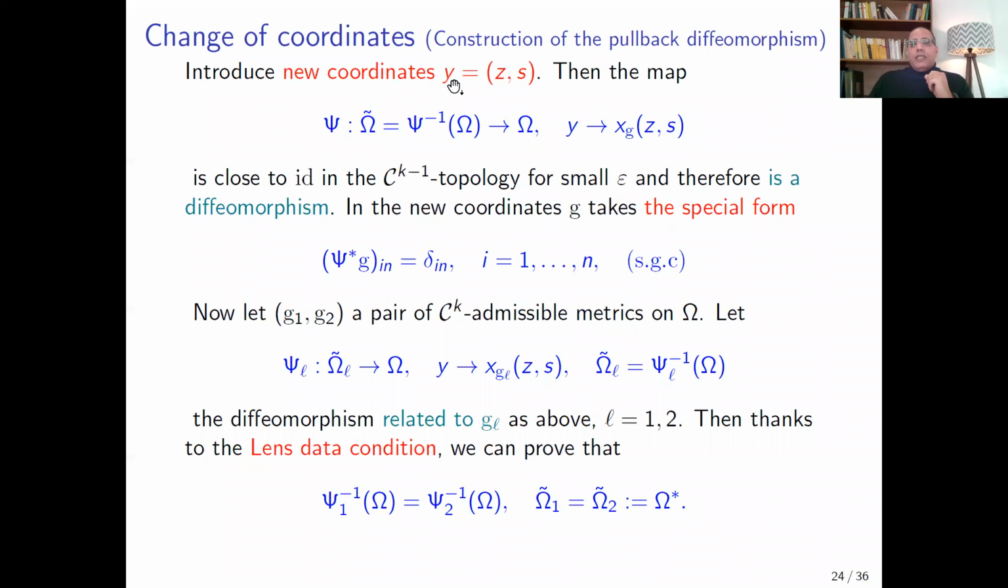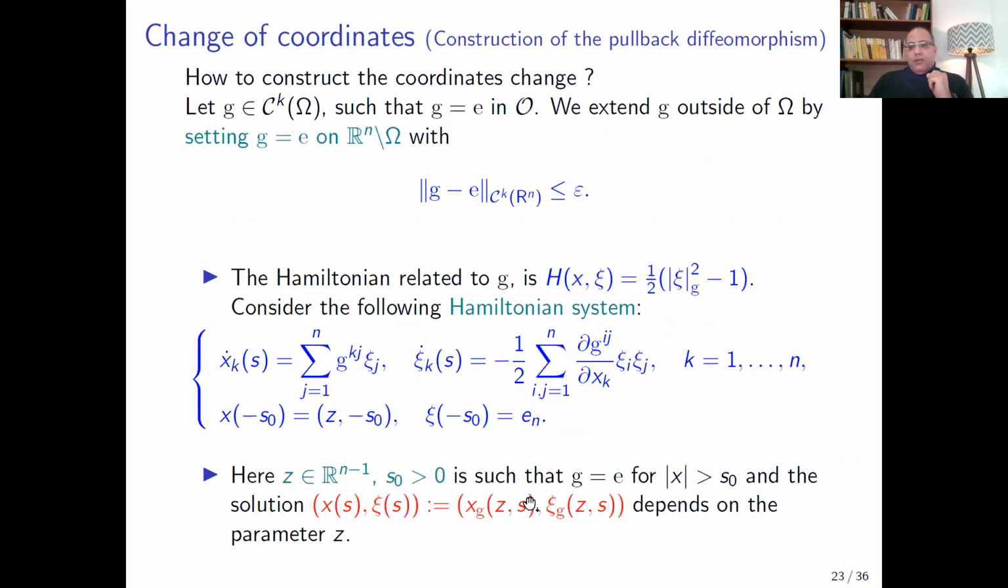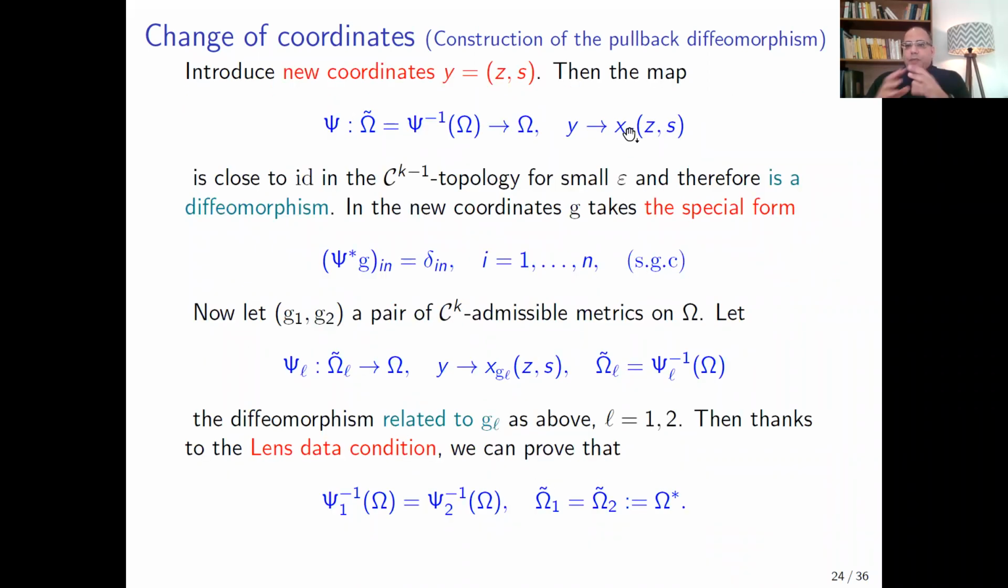So in the new coordinates Y equals (Z, S), we have the map psi such that for Y we associate the first component of the solution, X. Of course, X, the solution, depends on the metric G and the parameter Z. So by also the smallness condition, we can prove that psi is close to the identity in C^(k-1) topology. Then it is a diffeomorphism. And we can prove that in the new coordinates, G takes the special form, the semi-geodesic coordinates form.